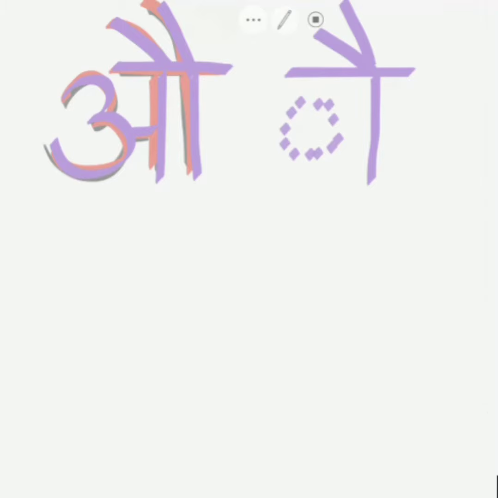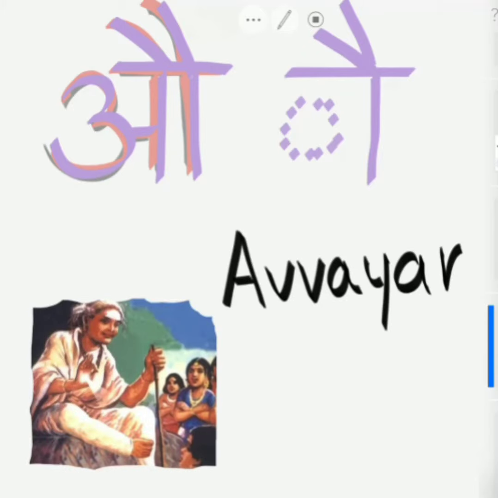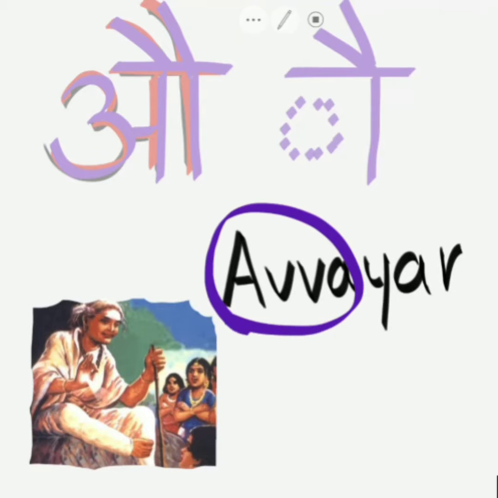And the Tamil word which sounds similar to Au is the Tamil poet Auvayar. The Au in Auvayar is Au in Hindi.